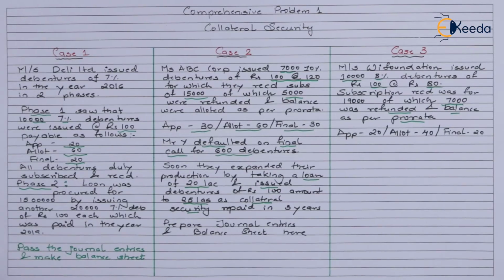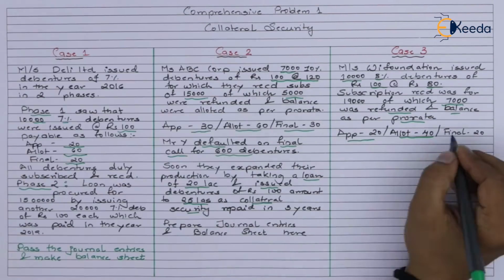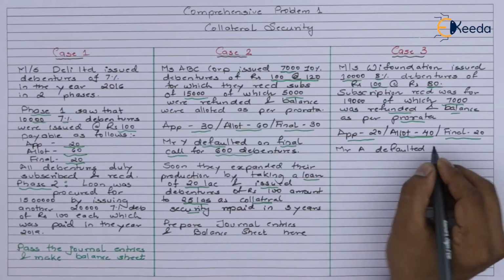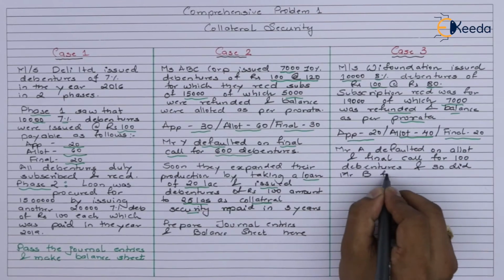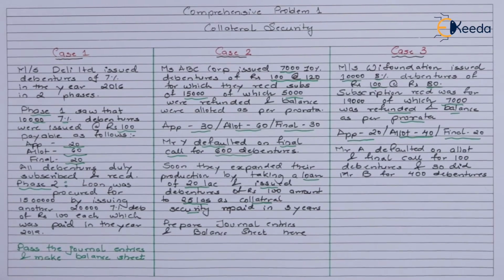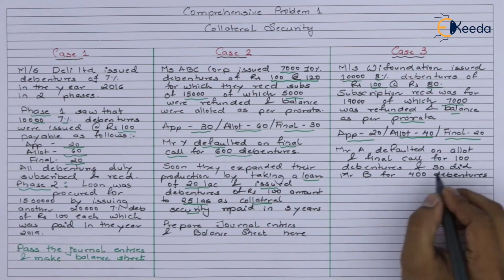On application, they took around 20 rupees. On allotment, again 40 rupees, which is net of discount. And on final, they took around 20 rupees here. Now, again, they have mentioned that Mr. A defaulted on allotment and final call for 100 debentures, and so did Mr. B for 400 debentures. That means 500 debentures in complete default of allotment and final call, which has been mentioned here.